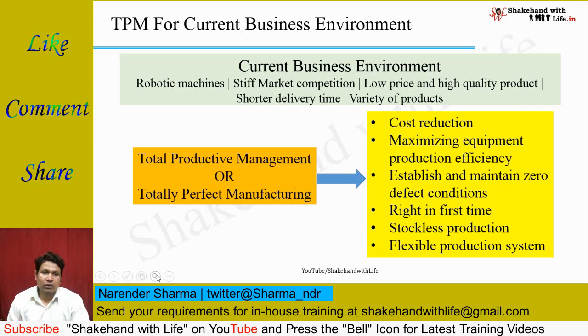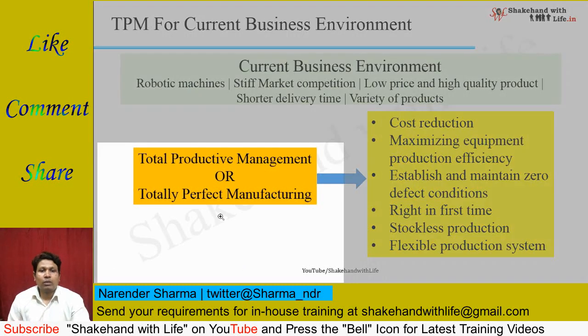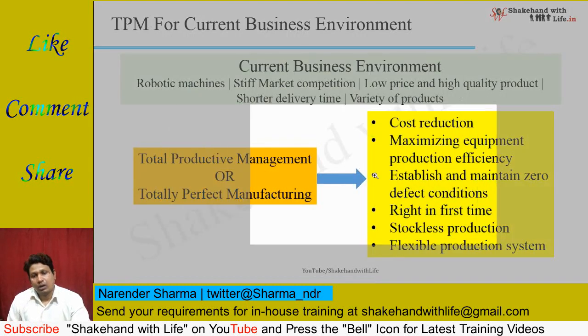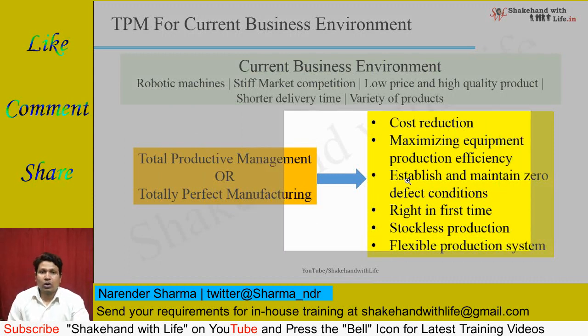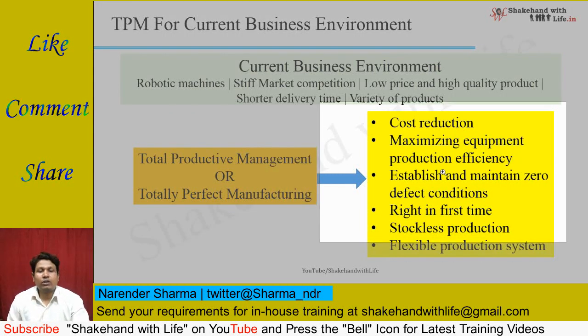And the objective, the scope of the total productive management increased because everywhere, at every point of time, from the placing of the order in the manufacturing company to delivering the product in the hands of the customer, the scope of the total productive management is very wide.